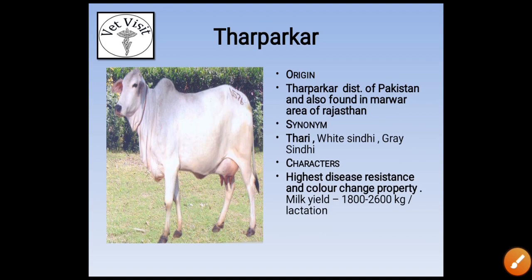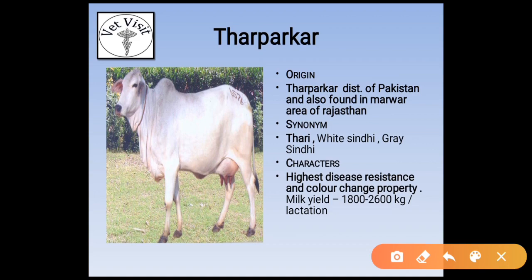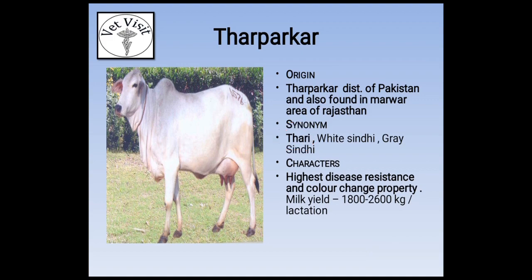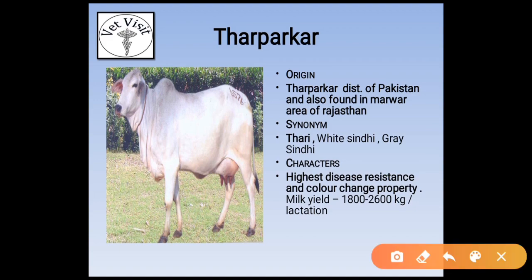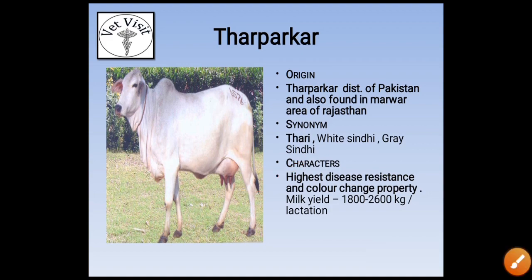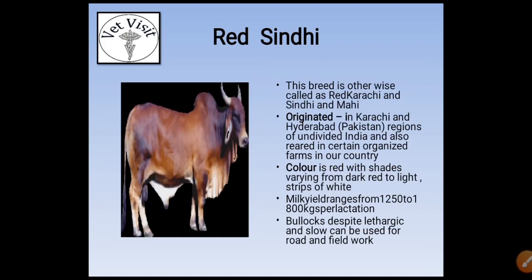Third breed is Tharparkar. Tharparkar originates from a district of Pakistan and is also found in the Marwar area of Rajasthan. Its synonym is Thari. In many exams it has been asked which cattle breed has the synonym Thari. It is known as Tharparkar. White Sindhi grey characters, highest disease resistance and color changing property. This question has also been asked in many exams: which cattle breed has the highest disease resistance and color changing property. Its milk yield is 1800 to 2600 kg per lactation.